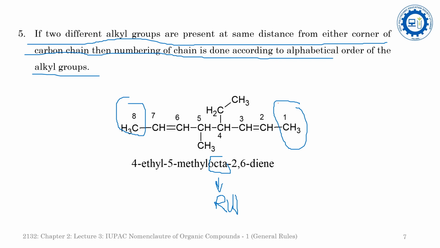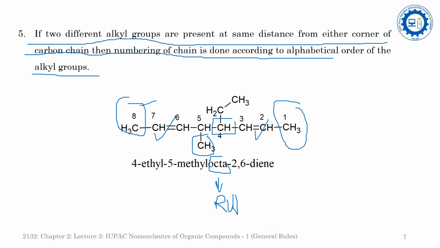that if you start from this end, at the second position there will be unsaturation, and from this terminal at the second position there is also unsaturation. But from this position at the 4th carbon the ethyl group is attached, and from this terminal at the 4th carbon atom the methyl group is attached. If you arrange ethyl and methyl in alphabetical order, then ethyl will come first.